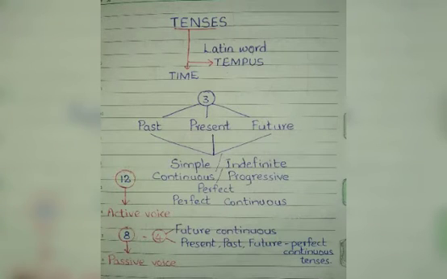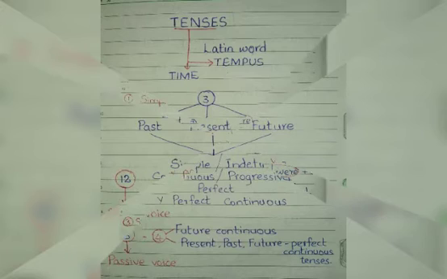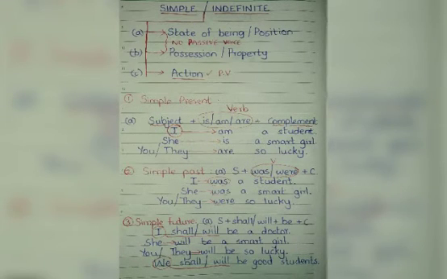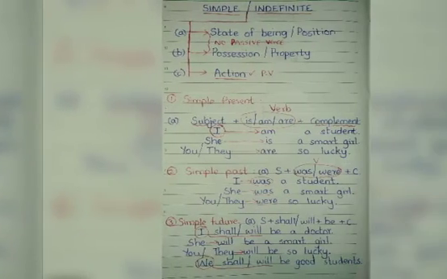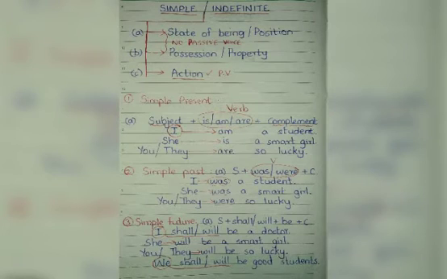The 3 simple or indefinite tenses have 3 structures each. So we'll go through them now. The first one is state of being or the position. Second one, possession or the property. Third one, action. See here, among these 3, the first 2, that means state of being and the second, possession, have no passive voice because the verbs in these do not indicate any action. Only the third one has passive voice because it indicates action.